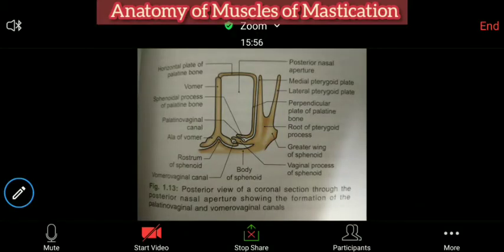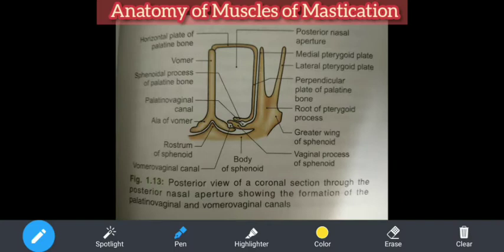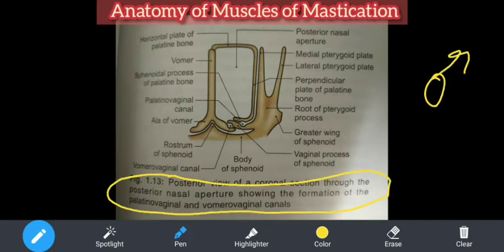So see this. Now the pterygoid plates are neither from the temporal bone nor from the maxillary bone. The pterygoid plates are a part of the sphenoid bone. So this is the posterior view of the coronal section as put up in the diagram. Now how I will tell you. See, the person is looking in front like this. You have taken a coronal section and you are looking from behind. Where did you take the coronal section? You took it through the nasal cavity. So you can see the vomer bone. This is the partial nasal septum.